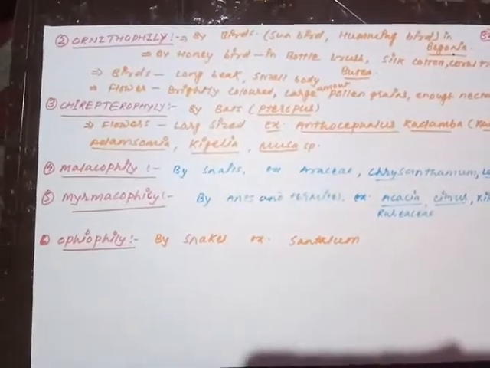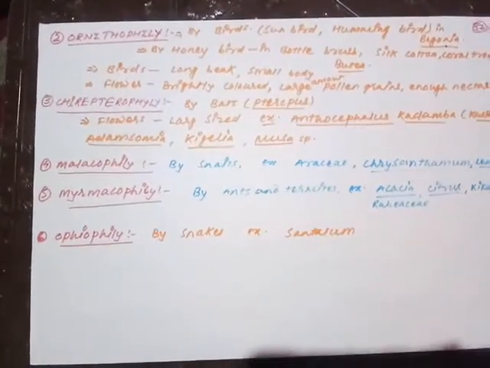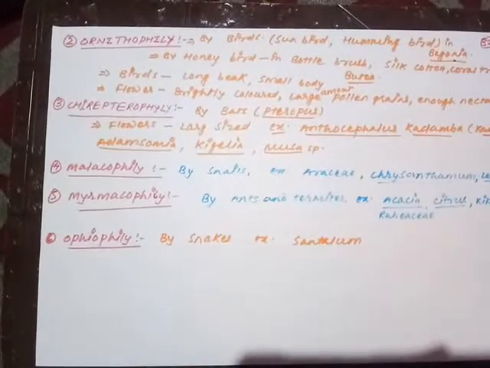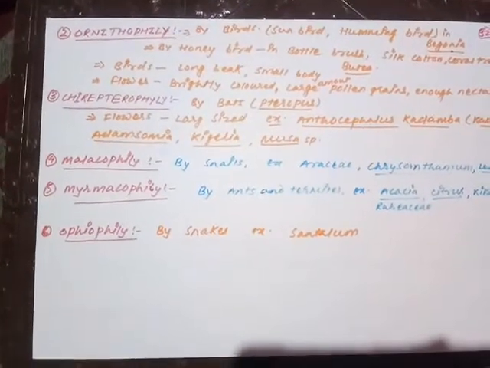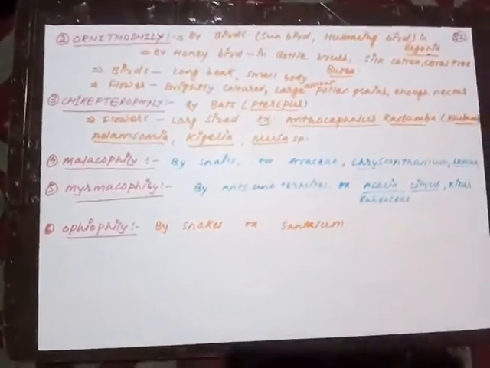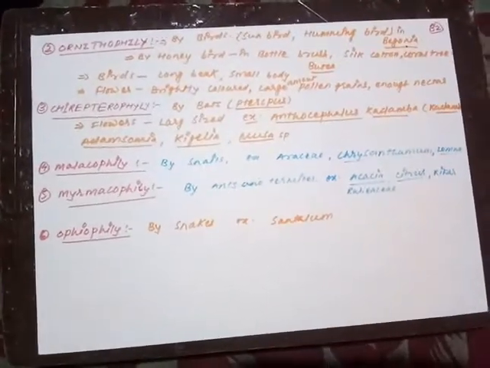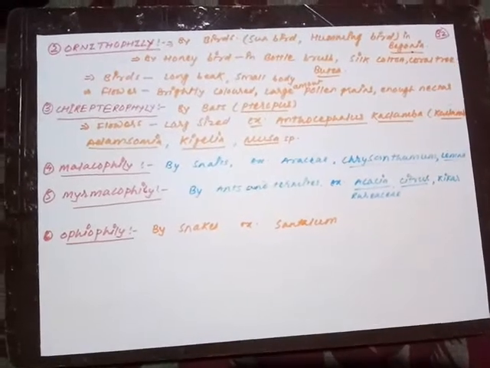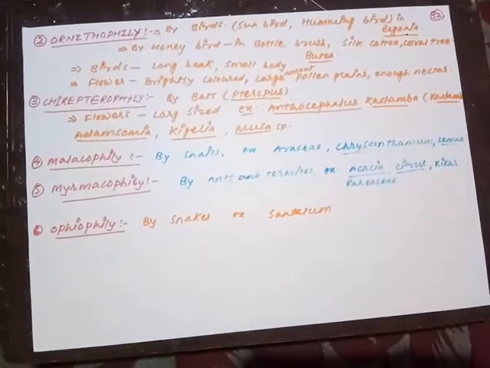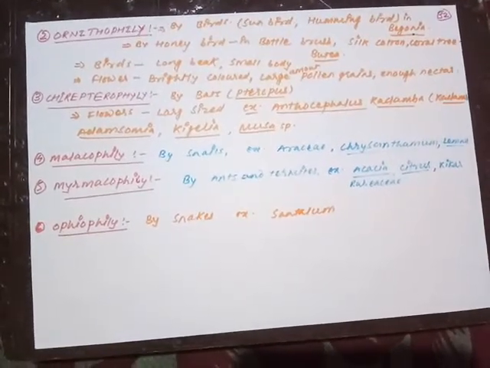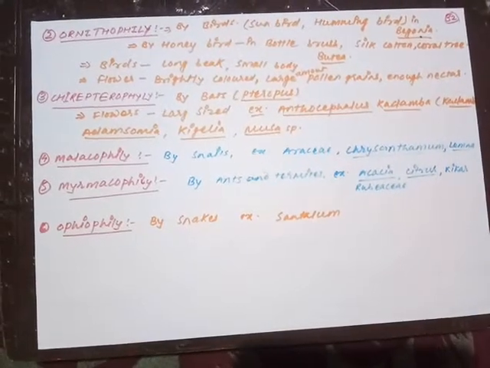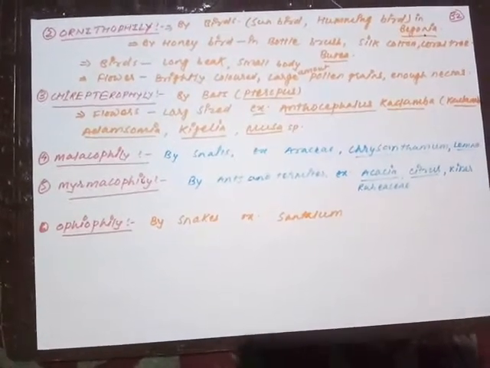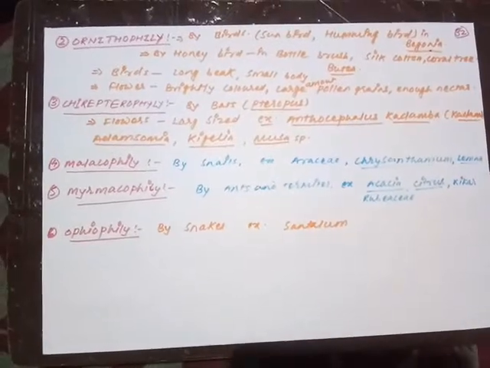Later on we moved on to the agencies of pollination, where we have seen two types of agencies, abiotic agencies and biotic agencies. In abiotic agencies we have seen air. The pollen grains are produced in very large quantity so that they could compensate the loss. They are very light weighted, dull colored, can fly with the air, and the stigma is long and feathery so that it could be easily trapped.